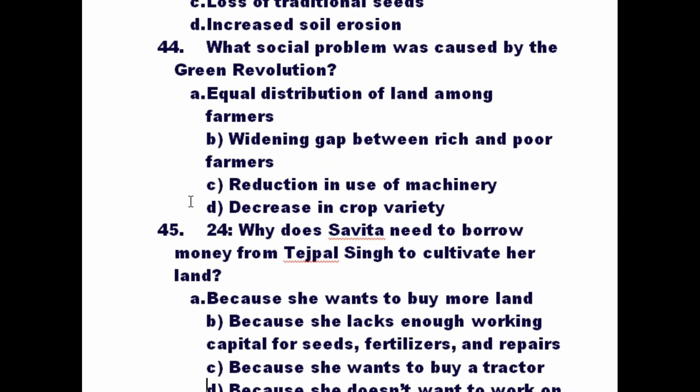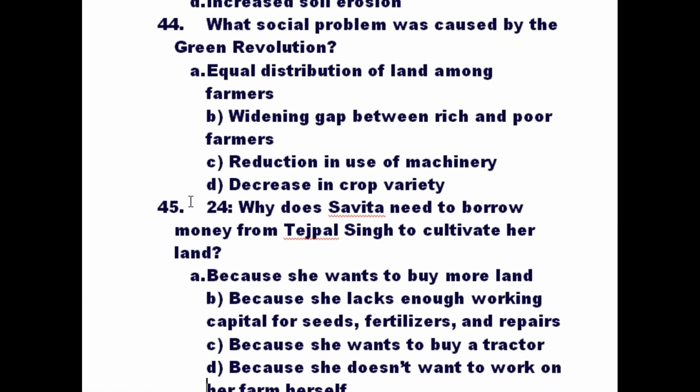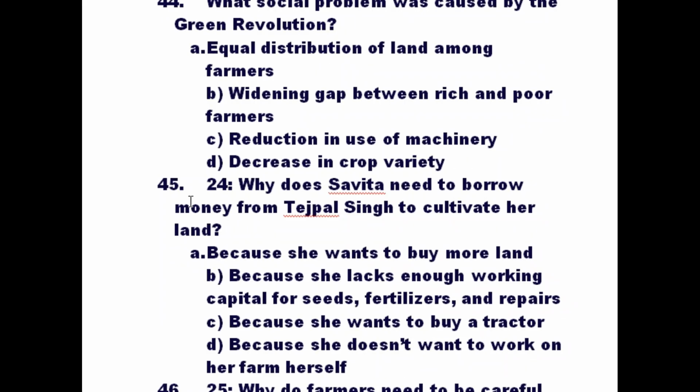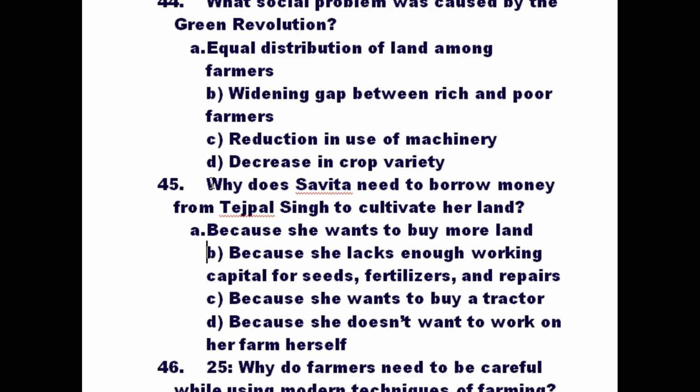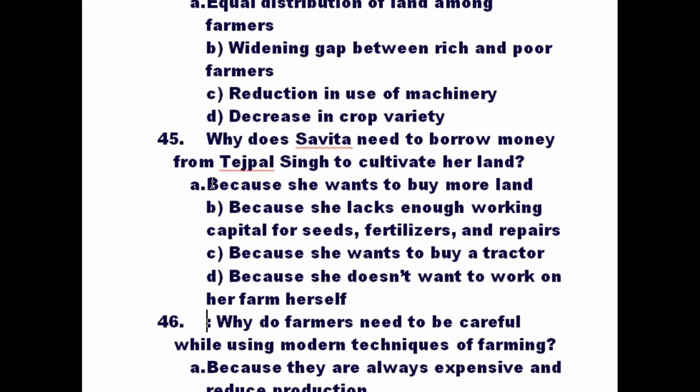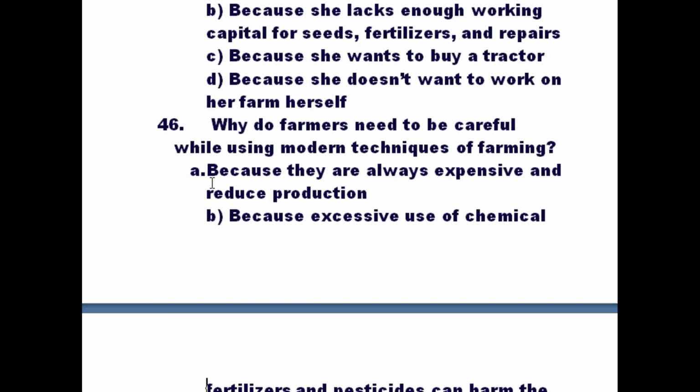Oh, and why did Savita ji have to take money from Tejpal Singh ji? Very important question. This is a textbook question. Okay. Why do farmers need to be careful while using modern farming techniques?